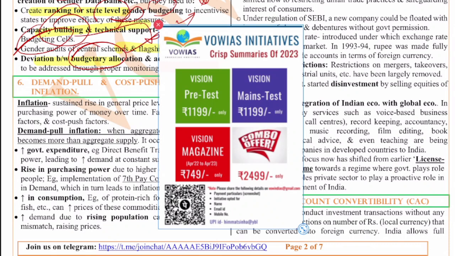Especially for the mains, if you want to crack this year, this will definitely help you. If you just go through these summaries once or twice before the prelims, at least once before the prelims, then after prelims, if you just revise these tests, trust me, 60 to 70% of your preparation will be done, even if you have not made notes. If you have made notes, that is much more helpful. But still, if you can revise these things, that's more than sufficient. After that, along with this, do your own notes also. All these things will create wholesomeness to your preparation, which you can use to your benefit.